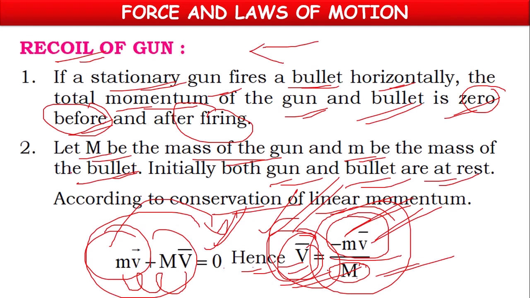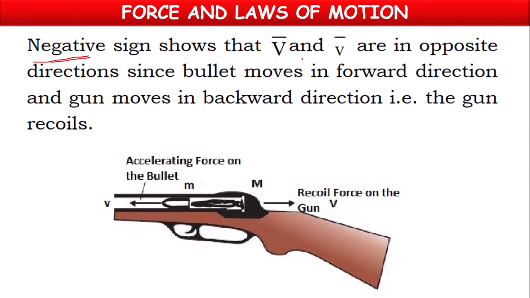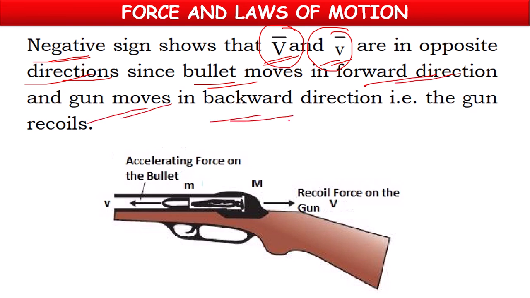So why are we using the negative sign here? What does this negative sign represent? Both capital V bar and small v bar are in opposite directions. The bullet moves in the forward direction, the gun moves in the backward direction. The gun moving in the backward direction is called recoil. Gun recoils.